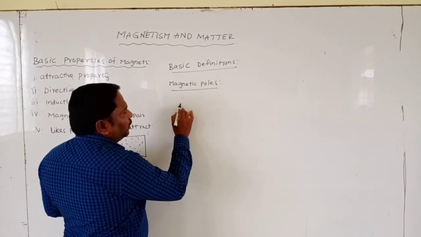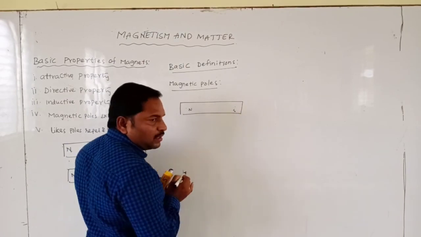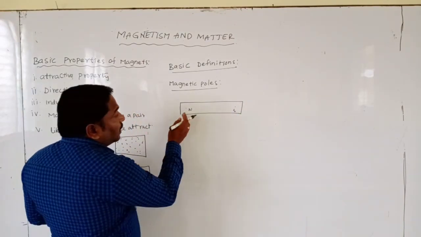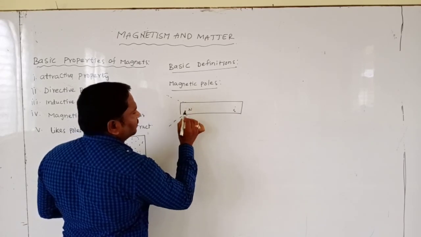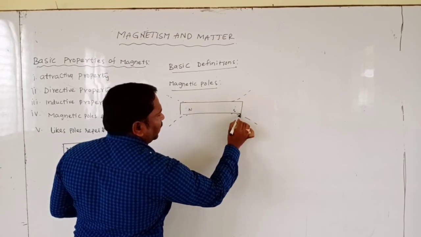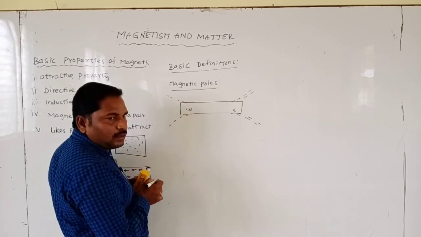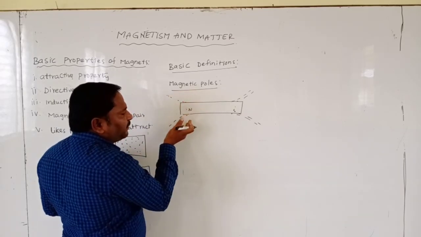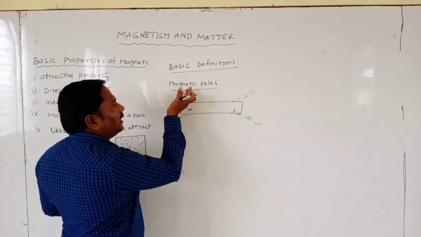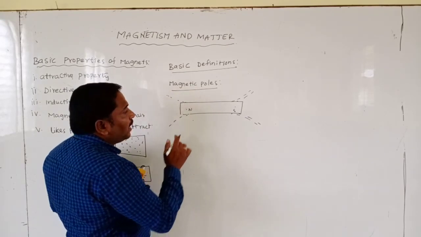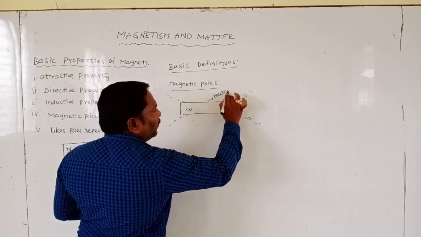Every bar magnet has two poles, north pole and south pole. At the south and north poles, the attractive property is more. So the magnetic poles we define as the places in the magnet where the attractive power is more. Here the attractive power is less, and this we call the neutral point.